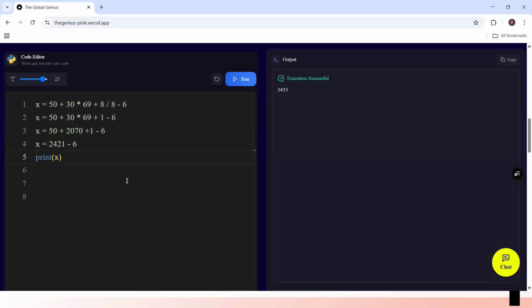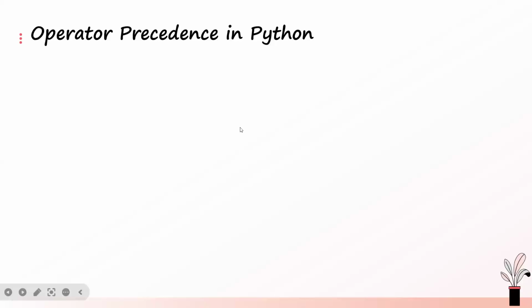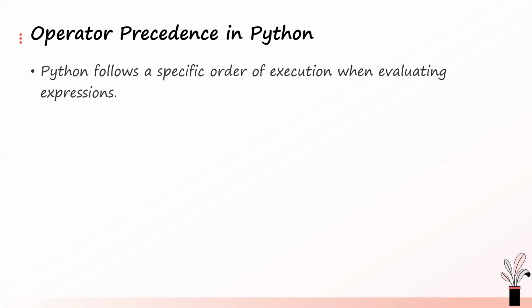But when we come to Python, when you're working with mathematical operators in Python, we use operator precedence to calculate these things. So now let's take a look at it. Python follows a specific order of execution when evaluating expressions, just like BODMAS does. The order is known as operator precedence.